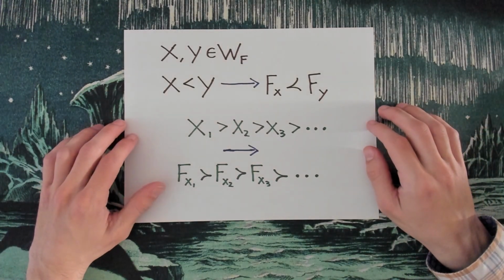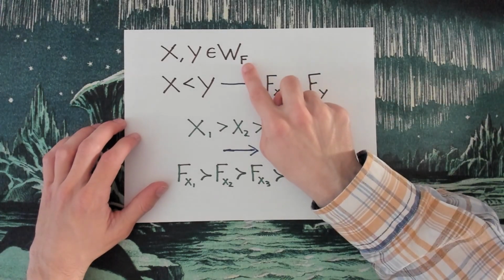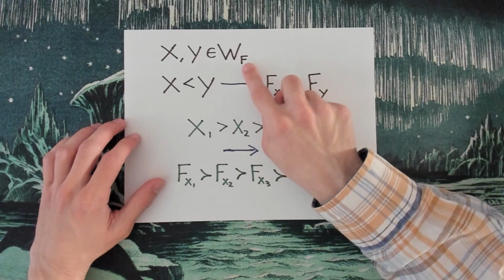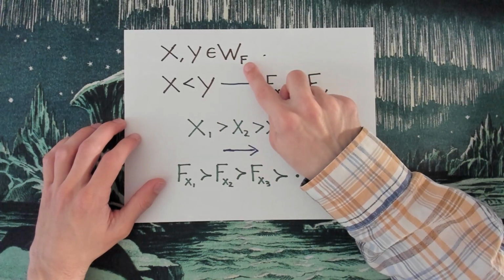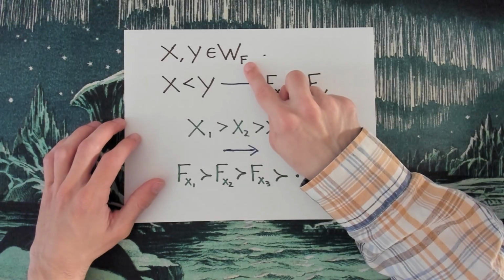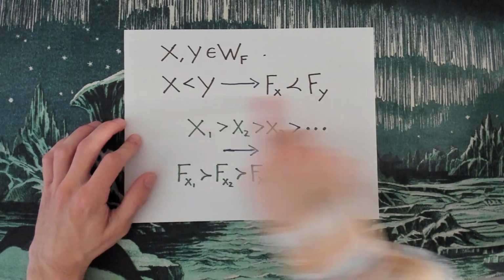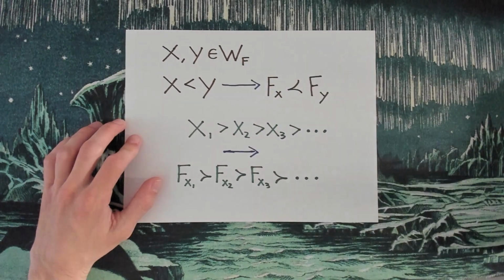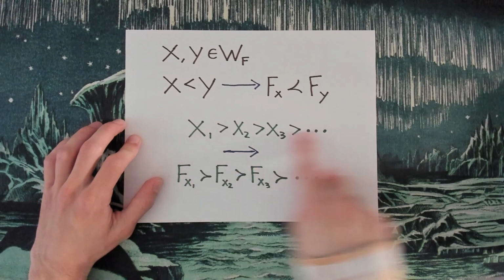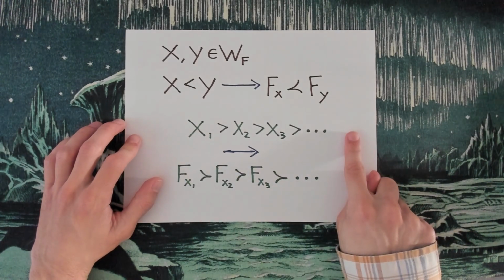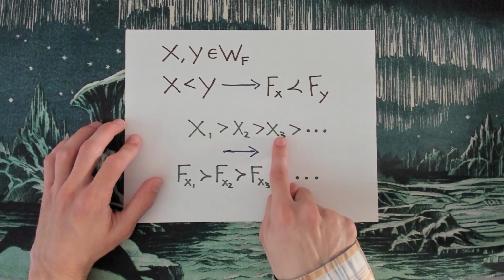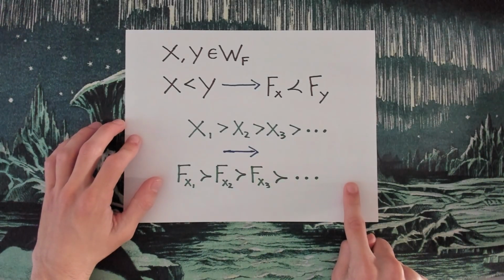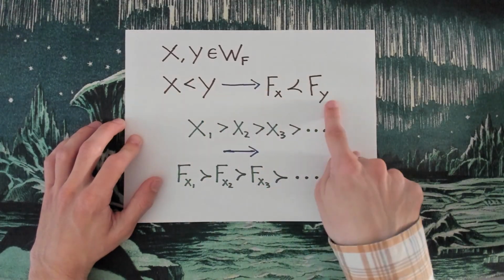And what we can do with all of this is we can show that the set of all points in time at which we predict incorrectly has to be well ordered. And the way we can do that is, well, we just showed this. So assume that this set was not well ordered, right? Assume, for instance, that there was an infinite descending chain of times at which we're wrong. In other words, it's not a well-ordered set. Well, that would imply that there's an infinite descending chain of theories, right? Because x less than y implies F_x less than F_y.